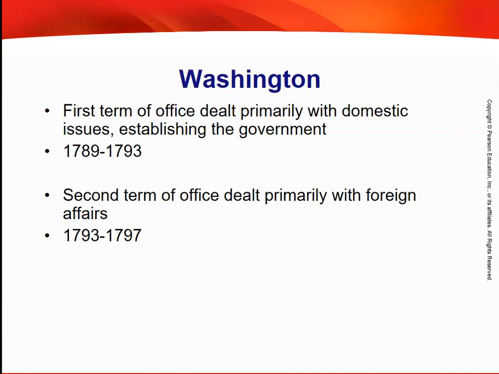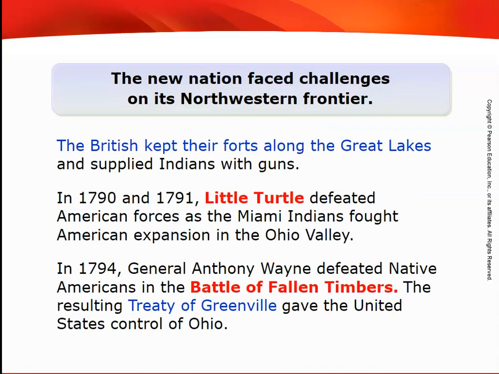So, George Washington, our first president, his first term of office dealt primarily with domestic issues and establishment of the government. As you can imagine, that would make the most sense. That was from 1789 to 1793. His second term of office is going to deal primarily with foreign affairs. There will be 3 very important treaties that will be signed between 1793 and 1797.